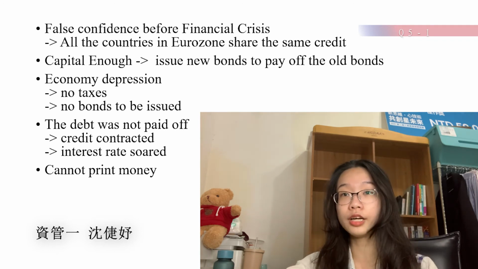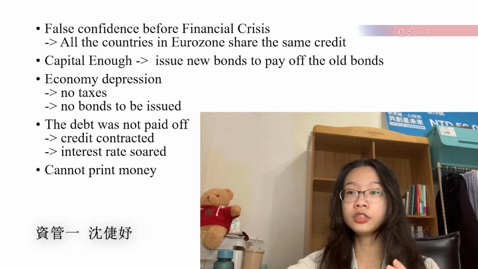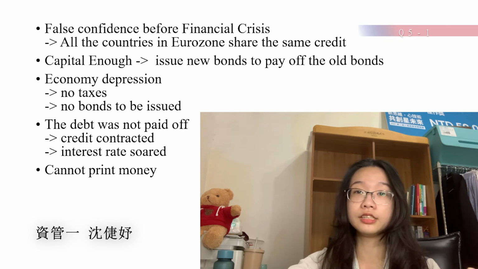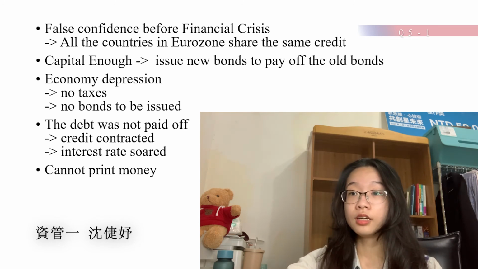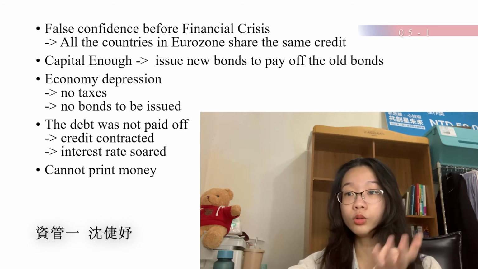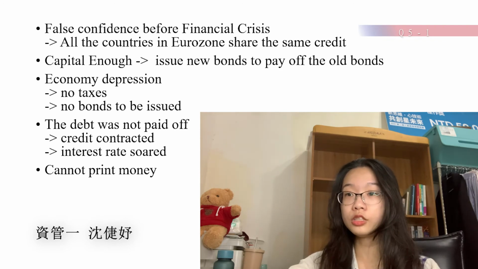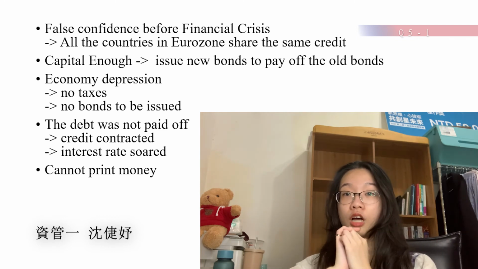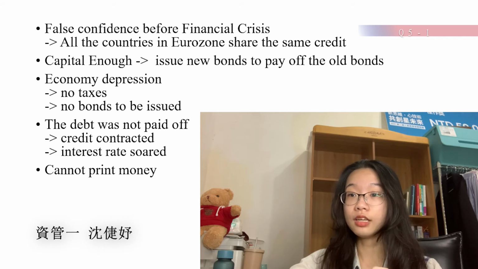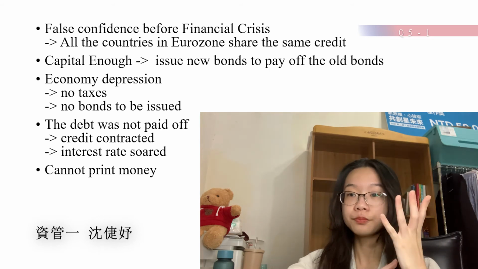Because of the financial crisis in 2008, the original creditors started to sell the assets which were from pigs countries, and at that time the economy was in a depression because of the financial crisis. The situation was like no taxes and no bonds to be issued. The credit of pigs suddenly contracted because the debt was not paid off. Then the interest rate started to soar.